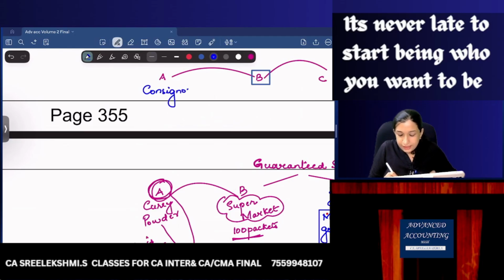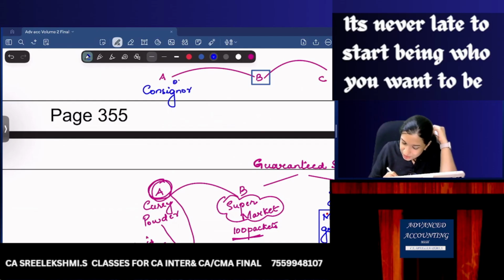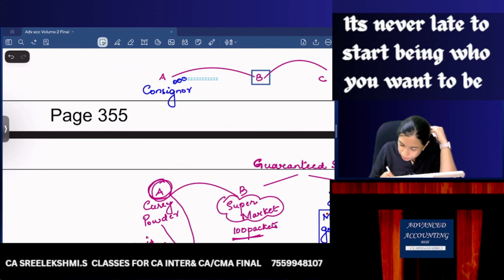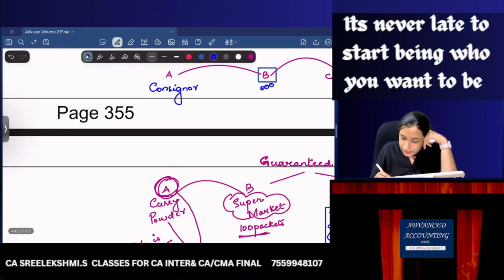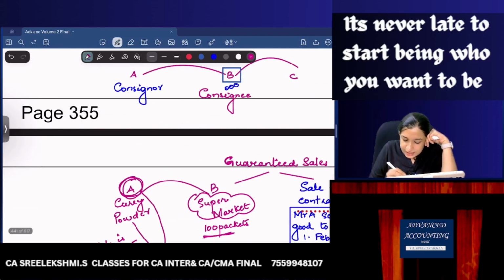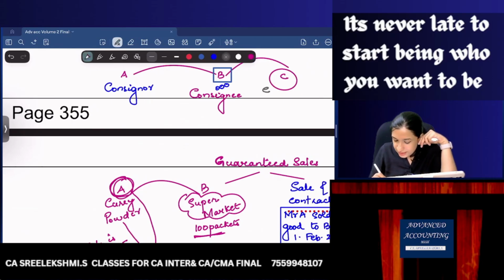There is an agreement between A and B. A will transfer the goods to B. B will be hereinafter called as consignee, and C is called as the end customer.